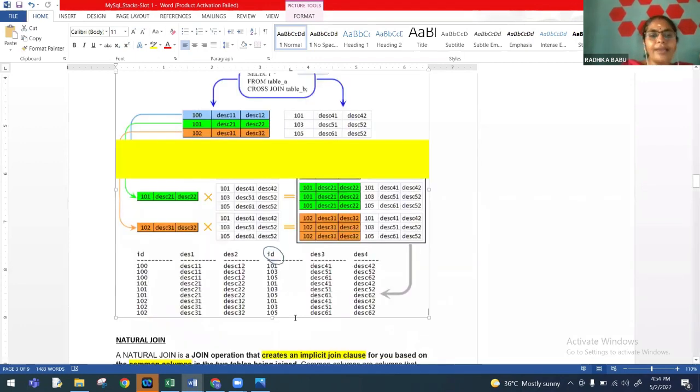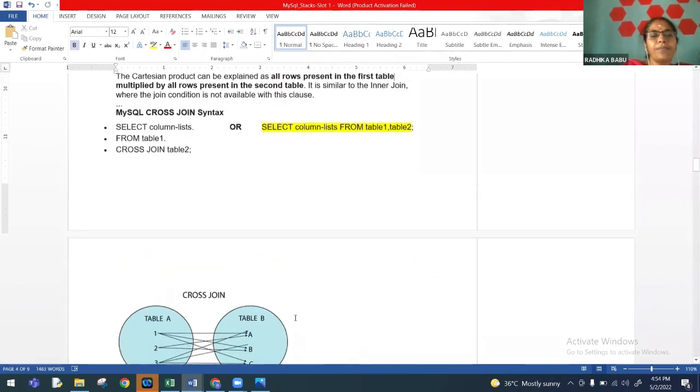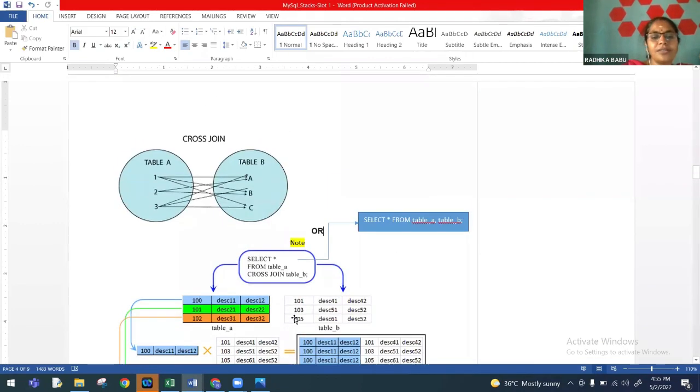So now in this case, if I am going to have a table like that, say now here, the table structure is, you have 2 tables. Table A is having 100, 101, 102. Table 2 is having 101, 103, 105. So now in this case, what happens?